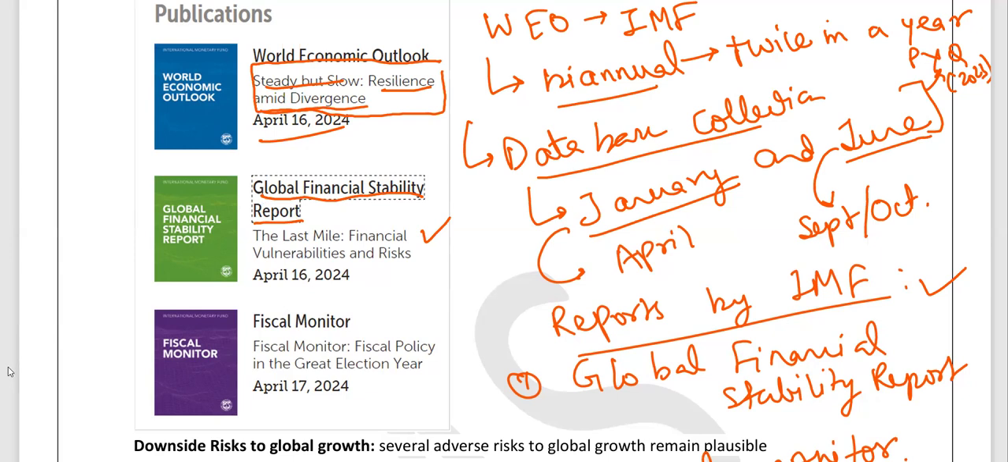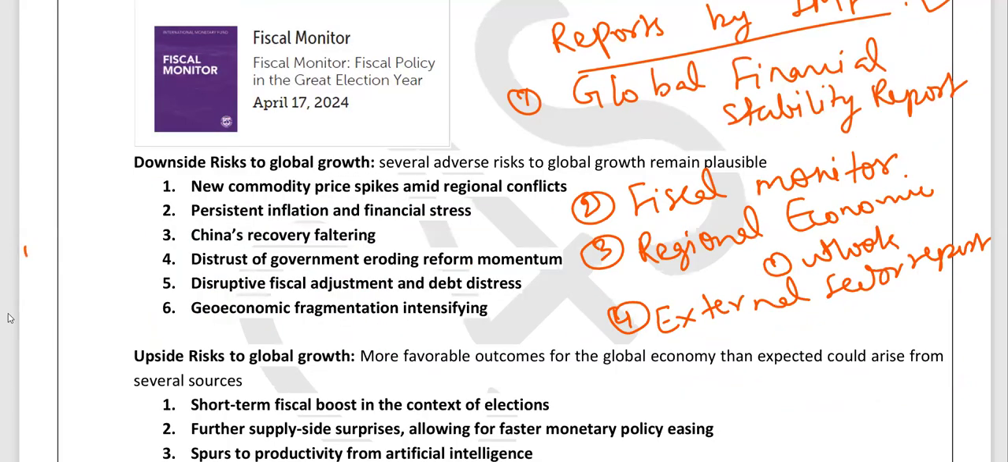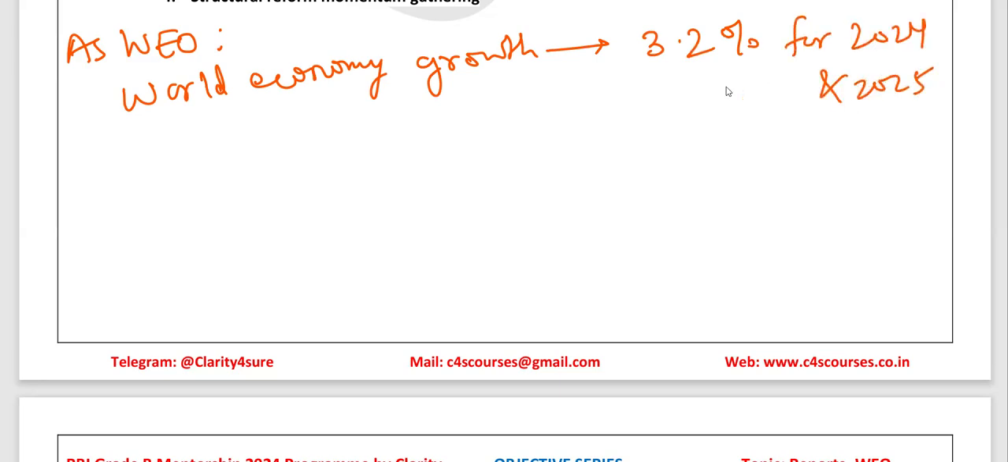Now we are going to discuss some details or some data that was discussed in the report. So in World Economic Outlook, as per WEO, world economic growth is pegged at 3.2% for 2024 and 2025. And mind it, this is the same pace at which the world economy grew in 2023.